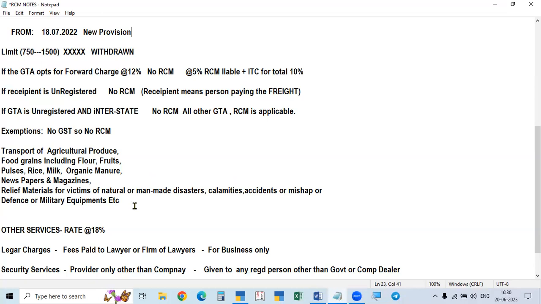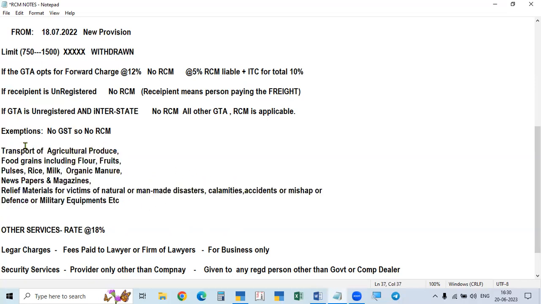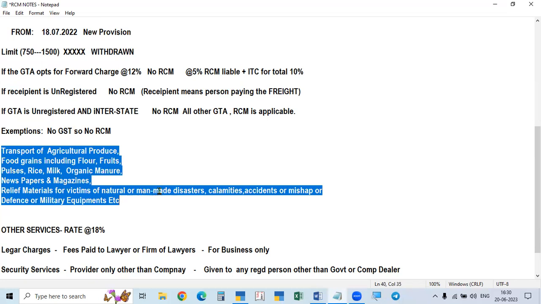The government has to pay, but the government will never pay. You will ask us to pay, but they will not pay. That's why defense or military equipment transportation. So transportation of all these is not liable to reverse charge because they are exempted from GST itself. There is no GST at all. That's why in the case of transportation also, there is no RCM.